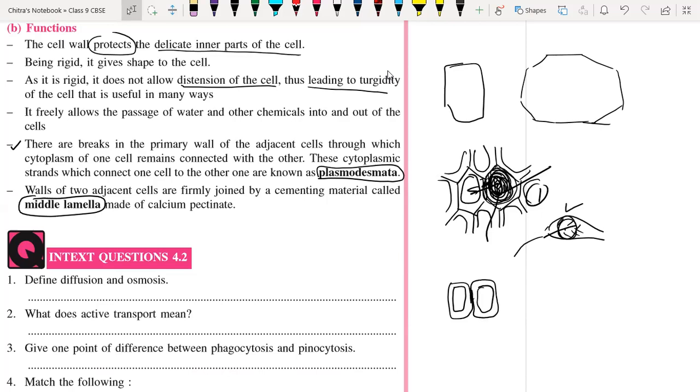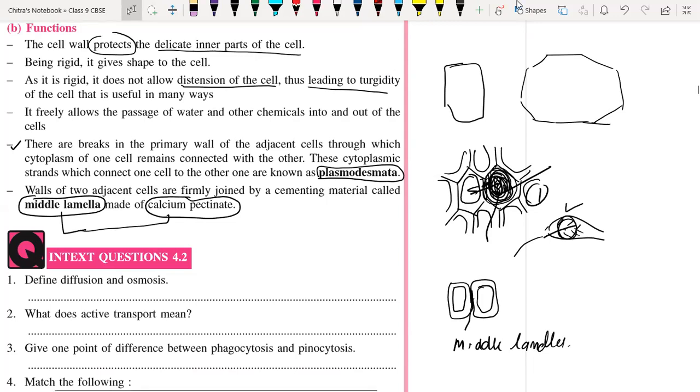So these two cells' cell walls are joined like a cement, and that material is called middle lamella, which is made up of calcium pectate. Very important. That middle lamella is made up of calcium pectate.